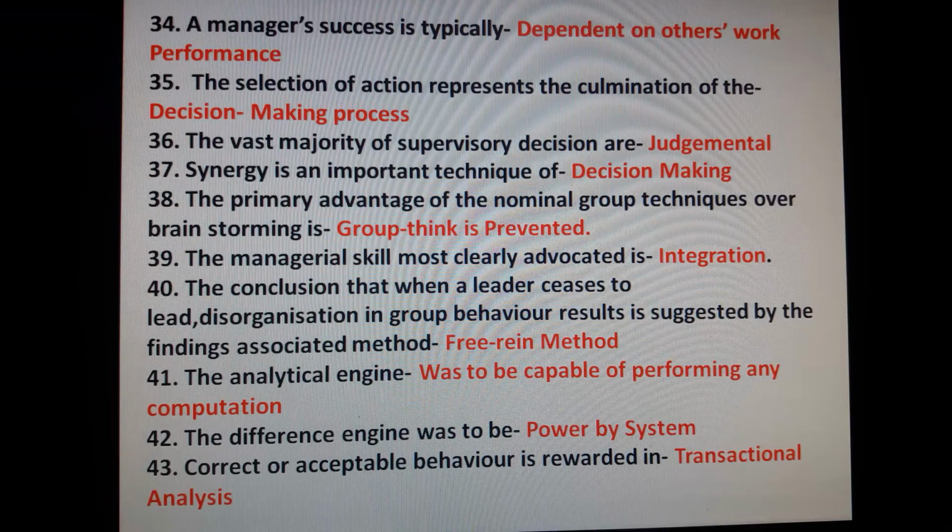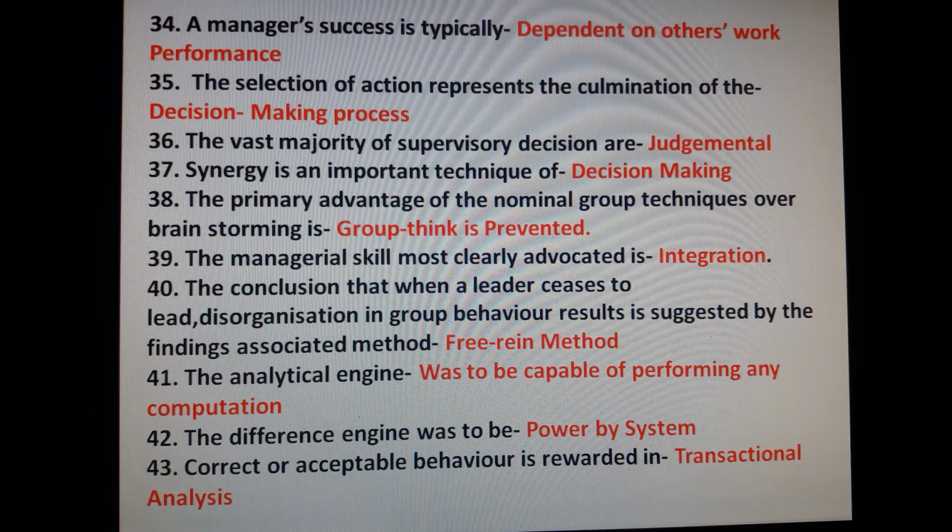Question number 34. A manager's success is typically dependent on others' work performance. The selection of action represents the culmination of the decision-making process. The vast majority of supervisory decisions are judgmental. Synergy is an important technique of decision making. Question number 38. The primary advantage of the nominal group technique over brainstorming is groupthink is prevented.